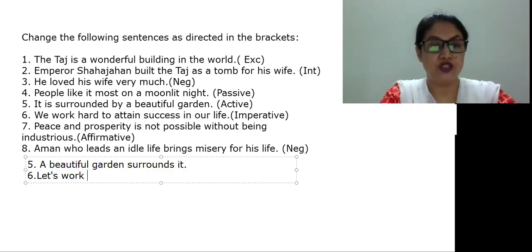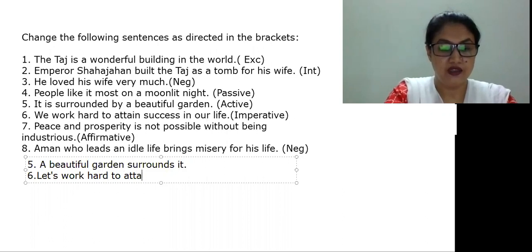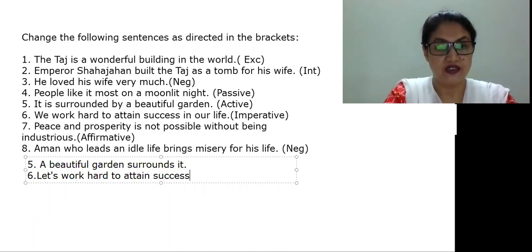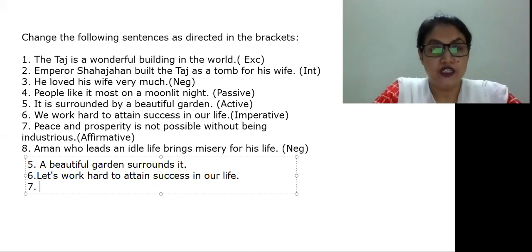As it is. Very good. So, let us work hard to attain success in our life. Let us work hard to attain success in our life. Now we'll go to the next one.